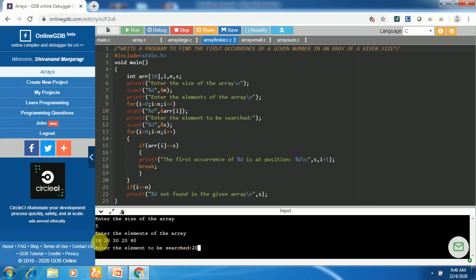So look at the array elements. There are two values of 20 present here. This is the first one, this is the second one. So this program is going to check for the first occurrence of this value. What is the first occurrence of 20 here? This one. And what is the position? Its index is 1, position will be 2. Let us check it. The output we got here is that the first occurrence of 20 is at position 2. So we consider the first occurrence. The other element is at position 4, but the first occurrence of the element 20 is at 2. So that is what we got here.